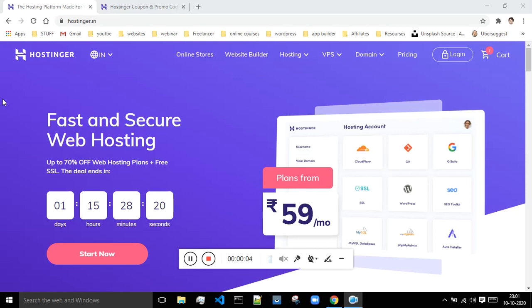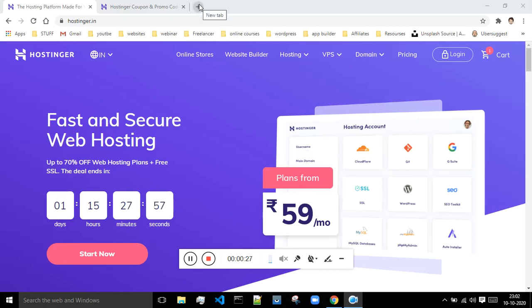So basically in this class we will see what a domain name and web hosting are. The place from where we will be taking our domain name and web hosting is known as hostinger.com. This website provides the best services as of now which I came across. Now let me tell you the difference between web hosting and the domain name.